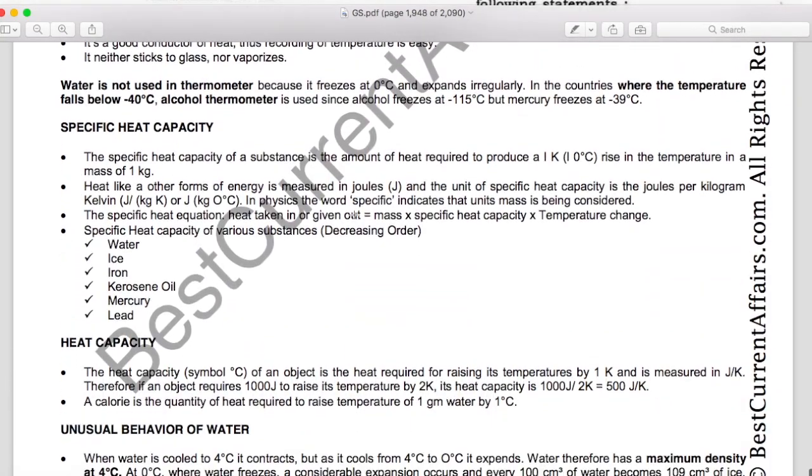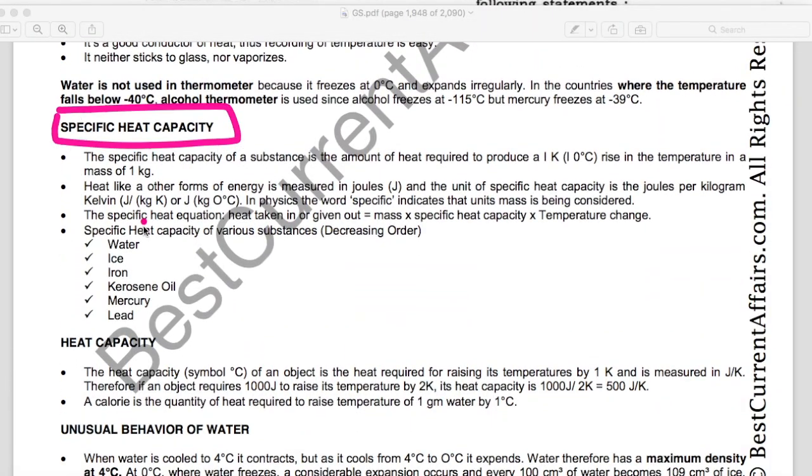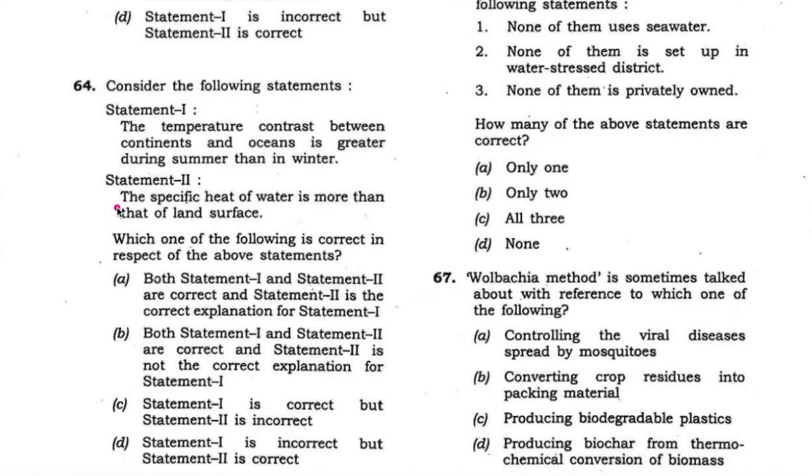Here it is mentioned, specific heat capacity of various substances in decreasing order, and water has the maximum. Therefore, the statement that specific heat of water is more than that of a land surface is also correct. First is also correct, and the second statement is the correct explanation of statement 1. Therefore, A is the answer, and this question is solved.